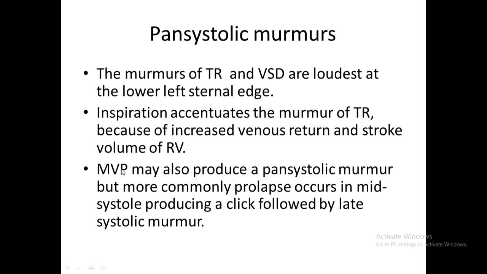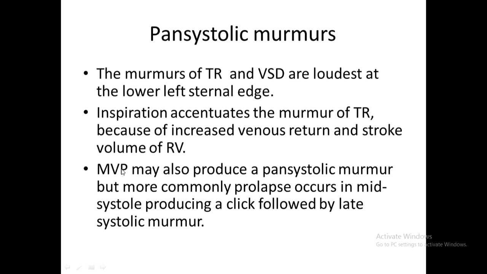What is MVP? Mitral valve prolapse means the leaflets of the mitral valve are longer than needed, and when there is pressure over them, because they are lengthy, they may give way and open. So the blood enters back into the left atrium. In systole, they cannot keep the two leaflets together.